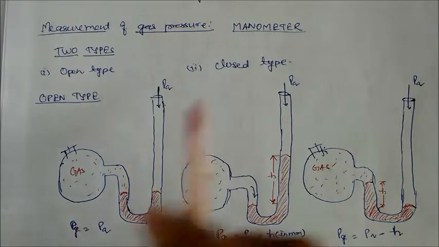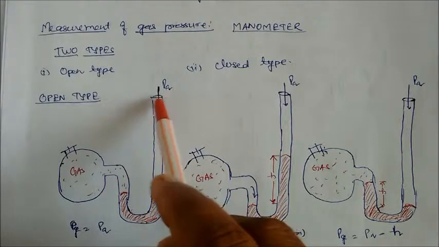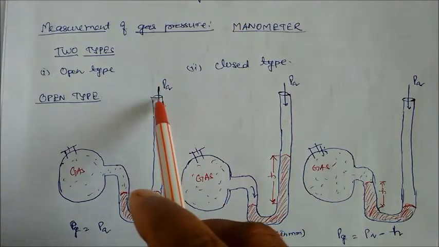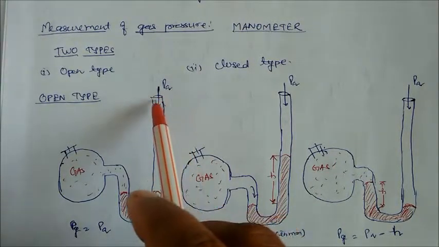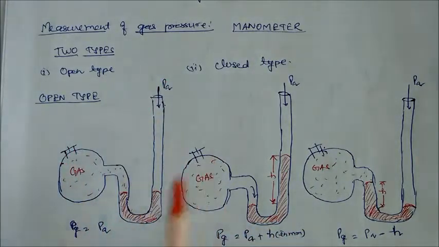So you can see manometer is of two types: one is open type, the other closed type. Open type means if the end is open, it is called an open end. If this end is closed, then it's called closed type. So in this mercury, how do we measure atmospheric pressure or the pressure of the gas? Now you can see this first diagram.